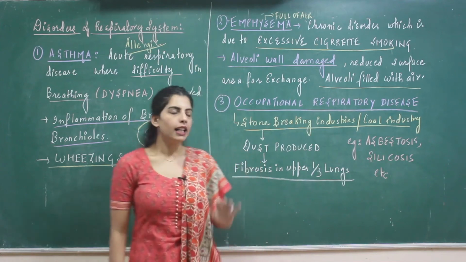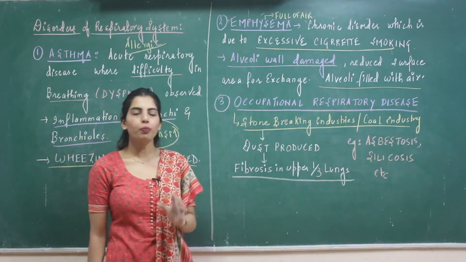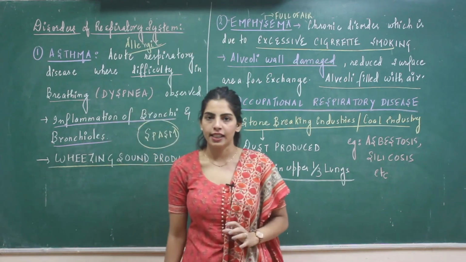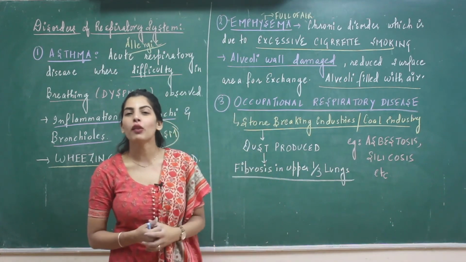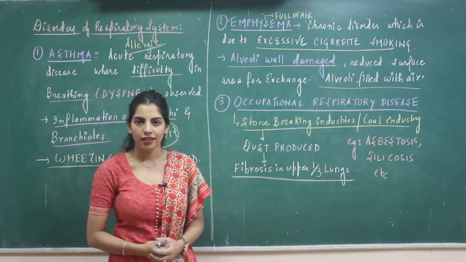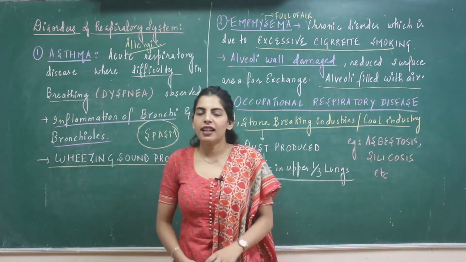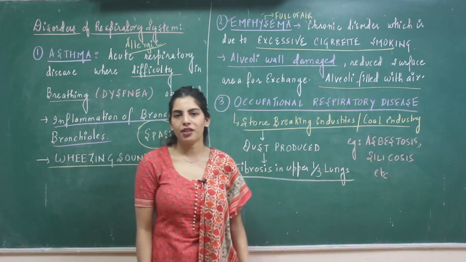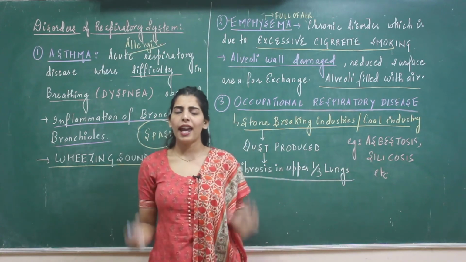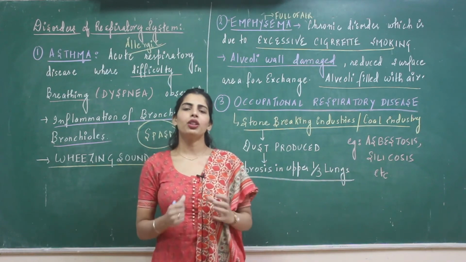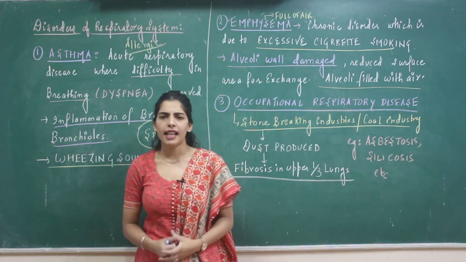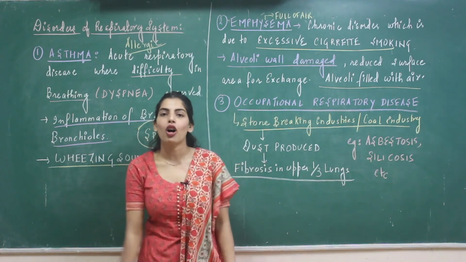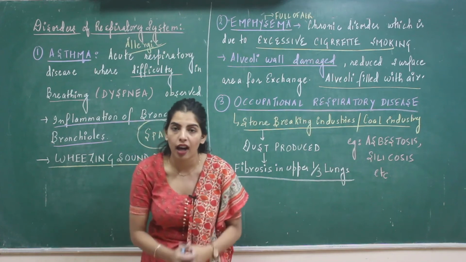Now looking at the last disorder, which is occupational respiratory disease. As the name suggests, it is because of the occupation of a person. A lot of industries, petroleum industries, coal industries, stone breaking industries, have a hell of a lot of pollution and dust. Slowly it is going to cause serious damage to the lungs.